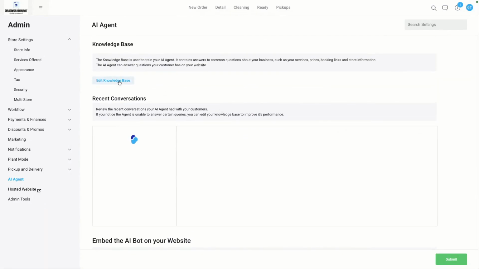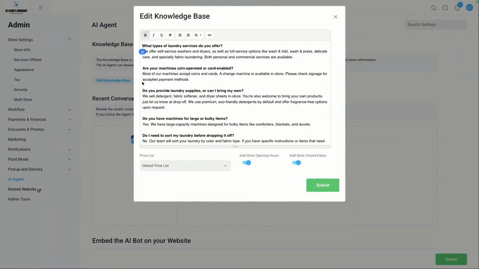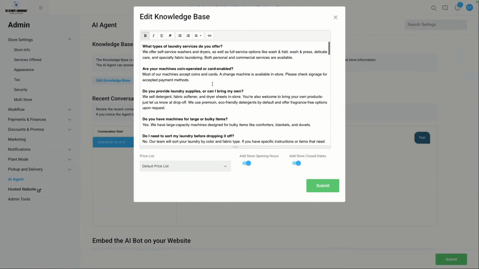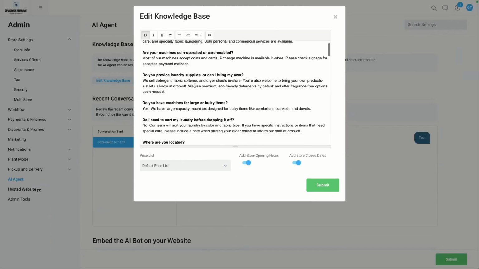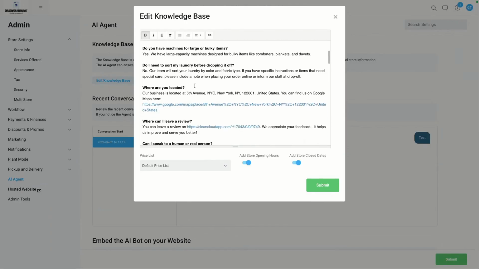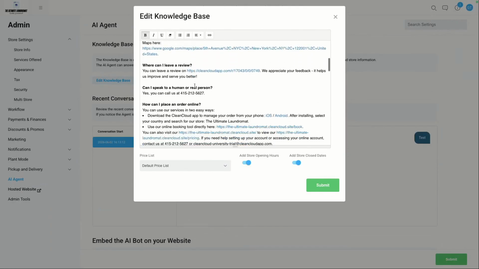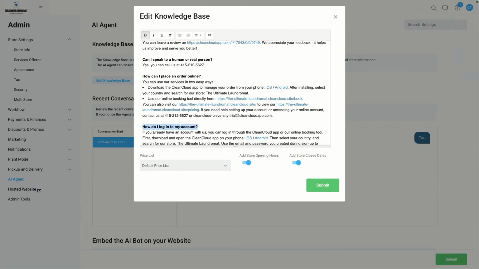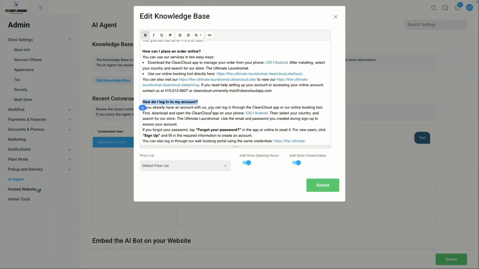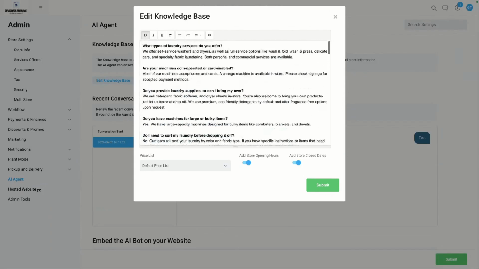Just note, of course, that you can also edit your knowledge base, right? So when you finish doing this, you can also add more information here. You can basically adjust what you need to adjust. You can put in the questions. You can then put in the answers, right? So it's very important that you use questions and answers, because it's basically training the AI to answer questions that you may receive from your customers, right? That's the idea with this tool.